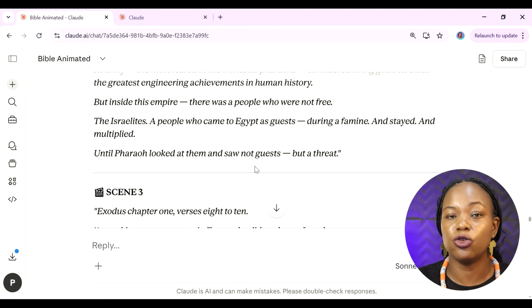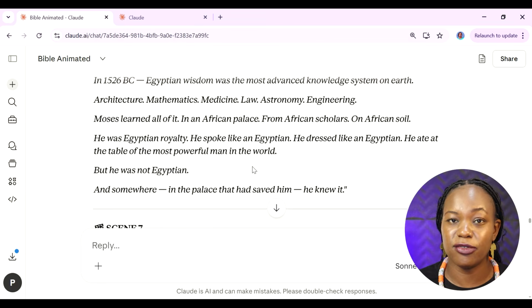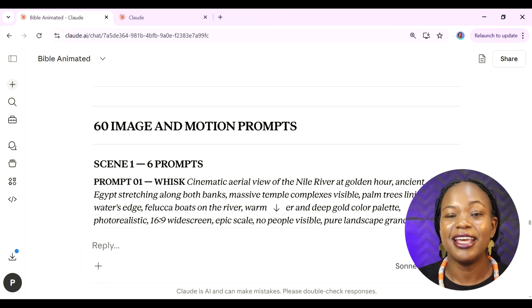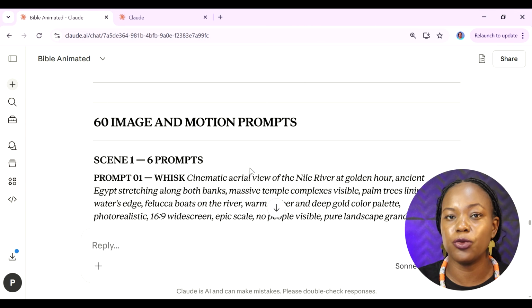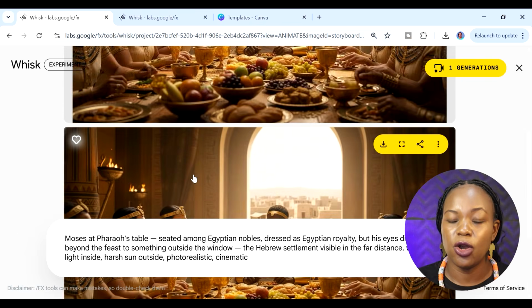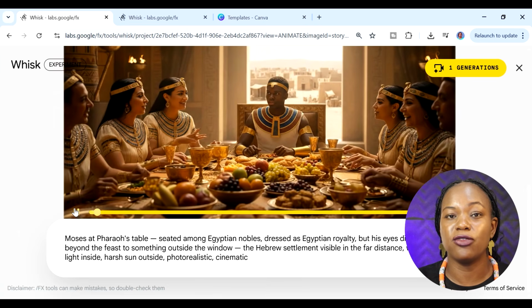Now, the video that you've just watched was made entirely using AI, and the most interesting thing is that I used Claude to help me plan out the entire workflow, from the title of the story to how the scenes are going to be planned. Even the image prompts and the motion prompts that I used were all generated by Claude. And in this video, I want to show you exactly what that workflow looked like.